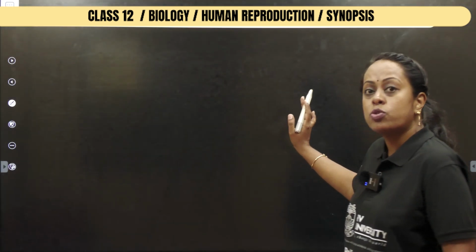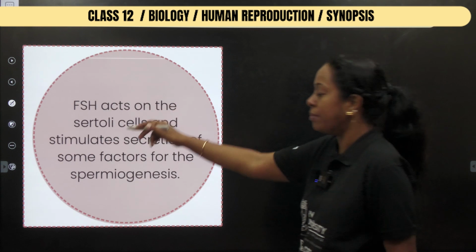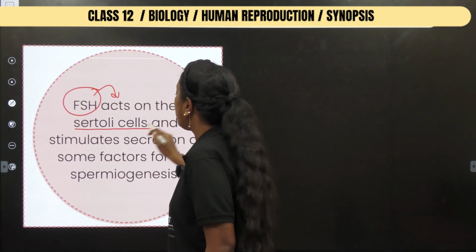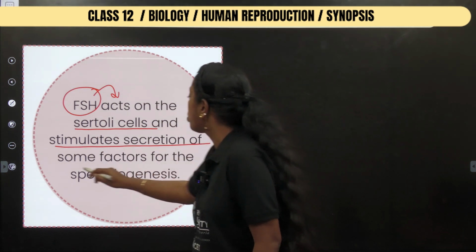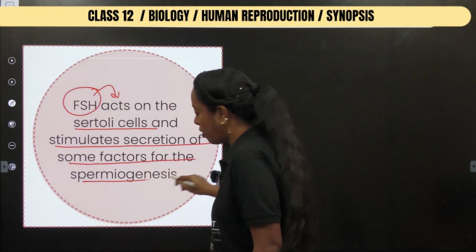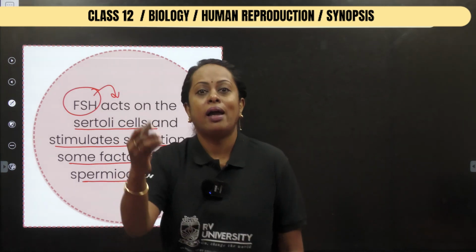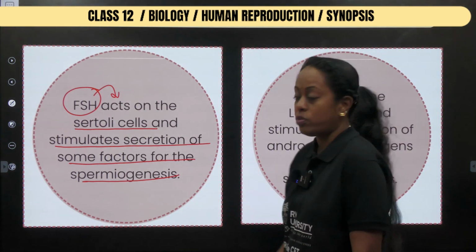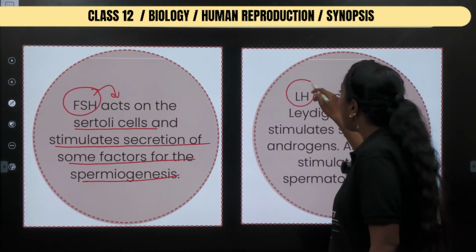So what are we supposed to remember from the previous slide? Remember, FSH acts on which cell? The Sertoli cell, and stimulates the secretion of some factors for spermatogenesis, or in simple terms, FSH is required to initiate the process of what? Spermatogenesis. Then what does LH do?